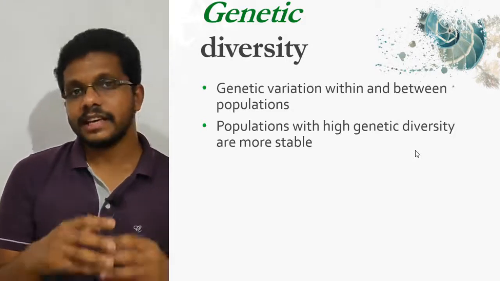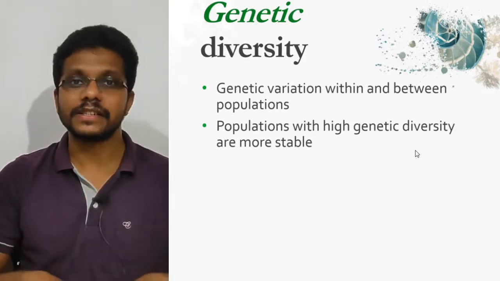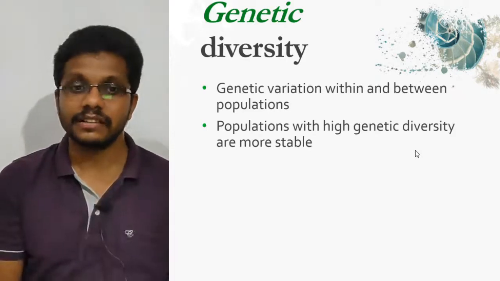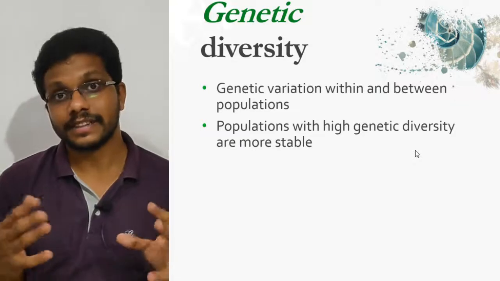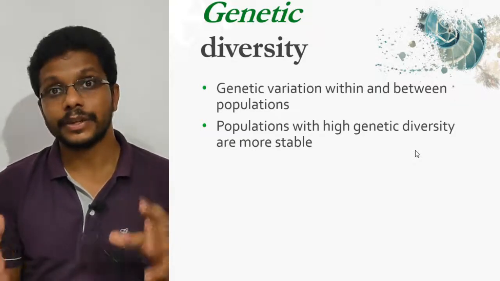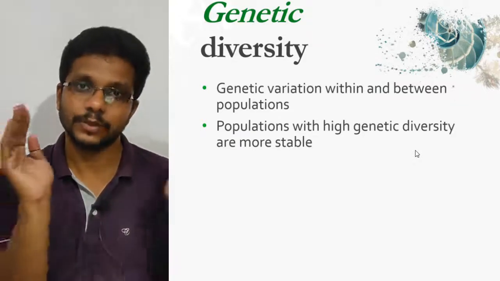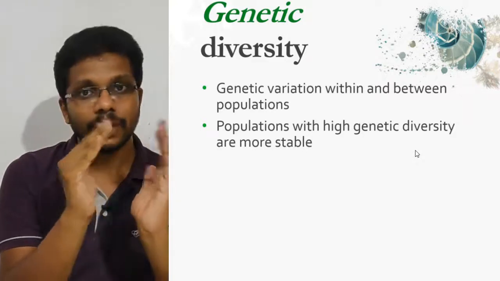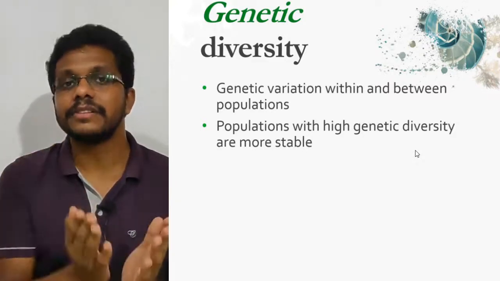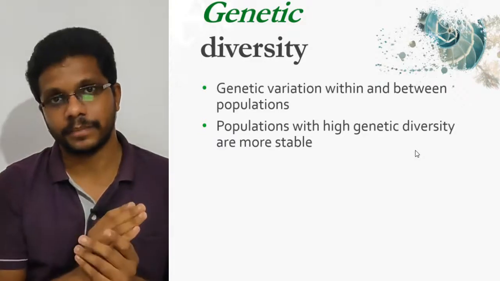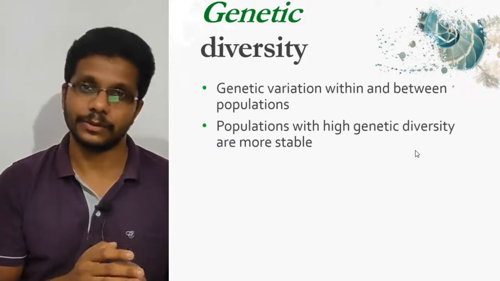So the point is that if a species is more genetically diverse, it is more stable in terms of survival during evolution. If a population is small and less diverse, there is a chance of extinction. It may be lost during evolution.